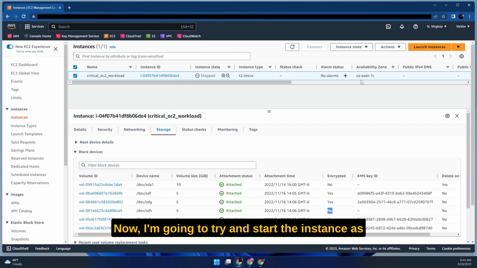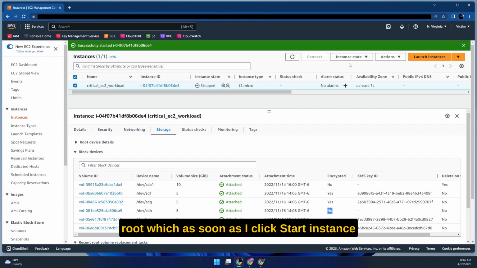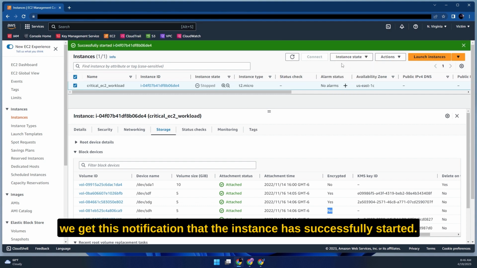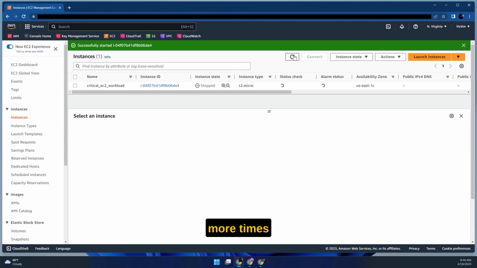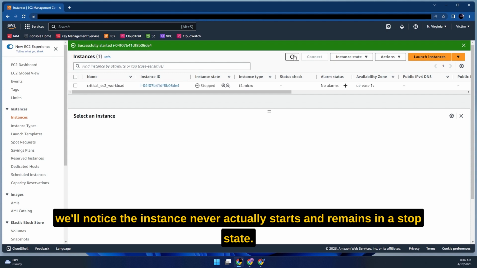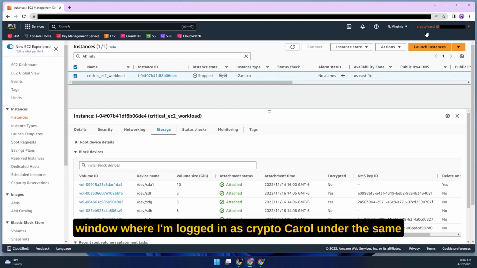Now I'm going to try and start the instance as root, and as soon as I click start instance, we get this notification that the instance has successfully started. However, if we try to refresh a few more times, we'll notice the instance never actually starts and remains in a stop state.